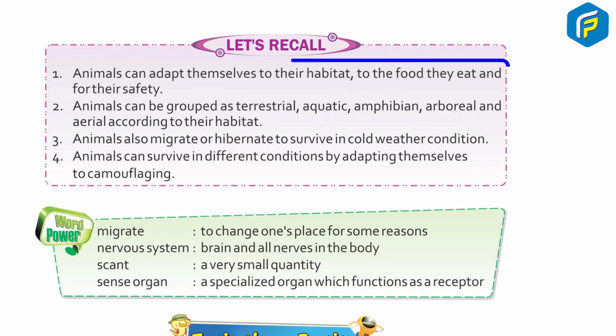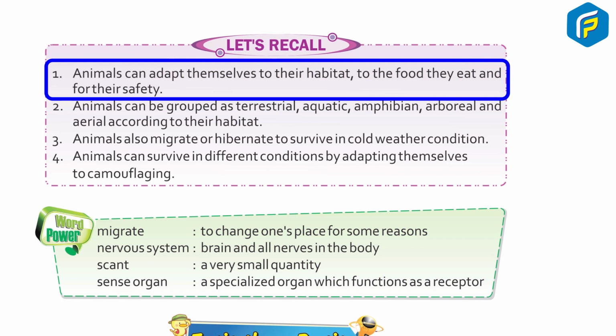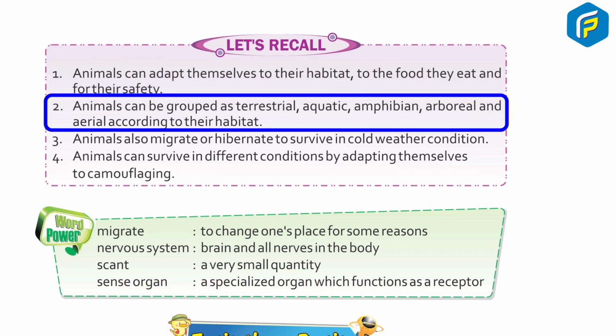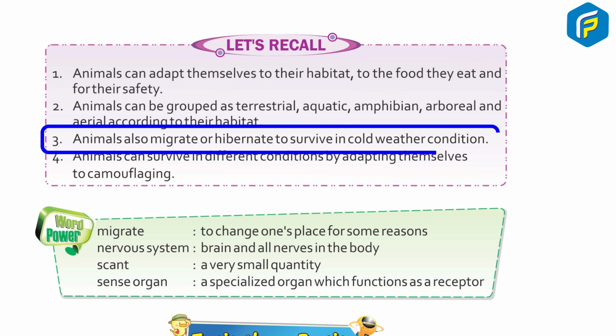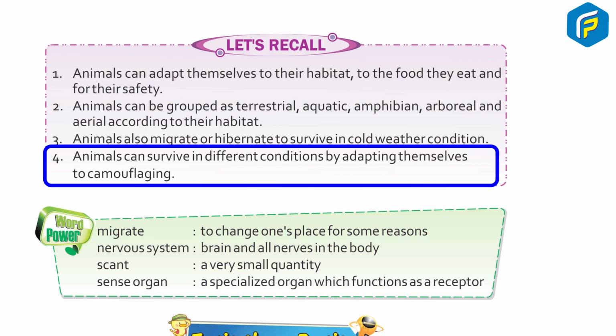Let's recall. 1. Animals can adapt themselves to their habitat, to the food they eat and their safety. 2. Animals can be grouped as terrestrial, aquatic, amphibian, arboreal and aerial according to their habitat. 3. Animals also migrate or hibernate to survive in cold weather conditions. 4. Animals can survive in different conditions by adapting themselves to camouflaging.